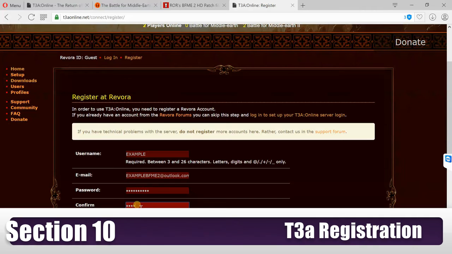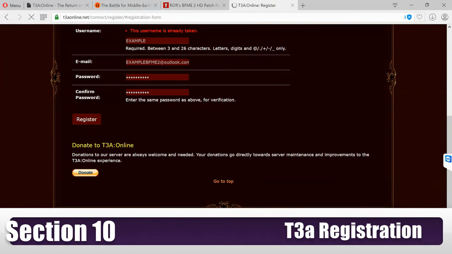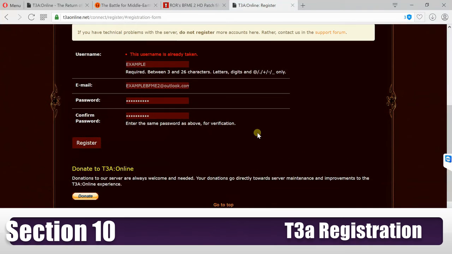Which mine is BFME2 rocks, because it does. Then you register. So that password that you just created is to log on to this website. And example's already taken. So we're going to go 11111110011. There you go. That works.